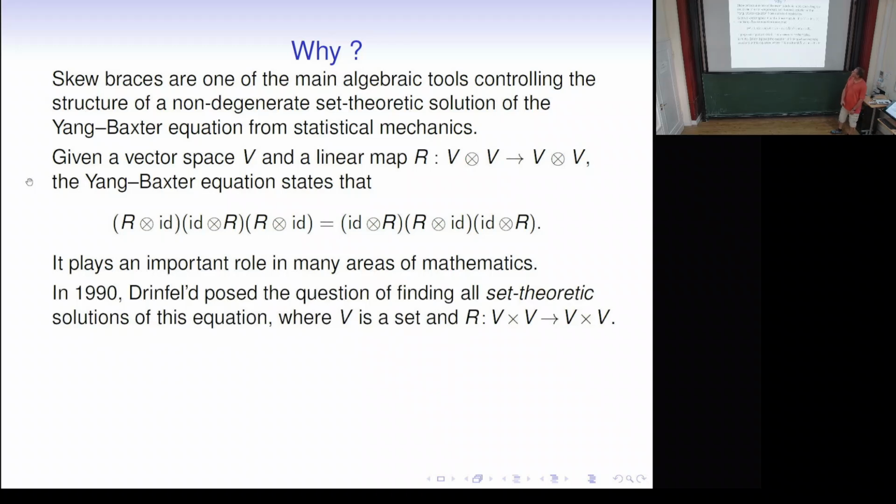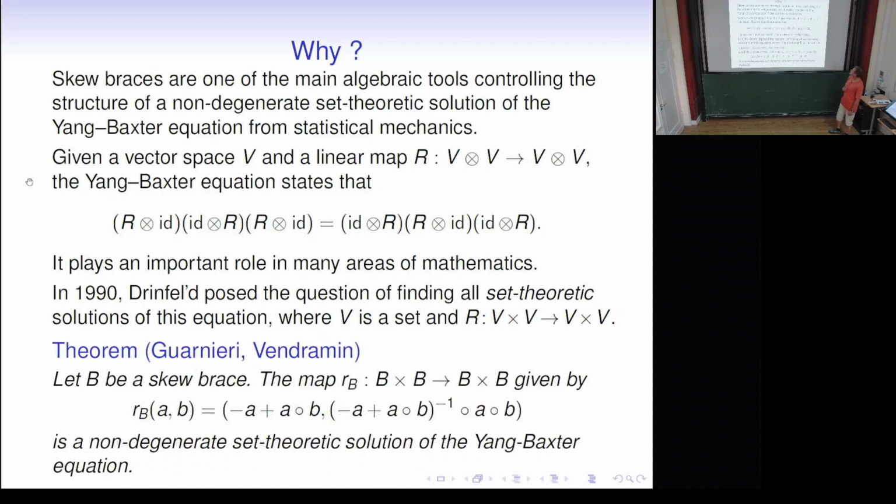Drinfeld asked what happens if we simplify, since it's difficult to solve and there's no hope of classifying all the solutions. Instead of taking a vector space and a linear map, we just take a set and a map from V cross V to itself, satisfying the corresponding relation. He called that set-theoretic solutions of the Yang-Baxter equation.